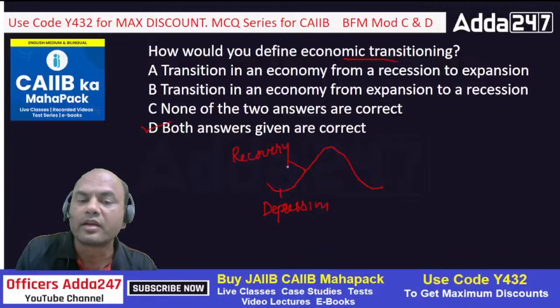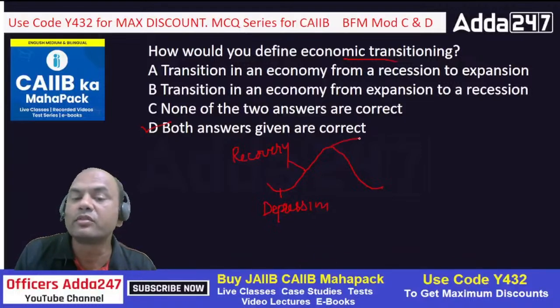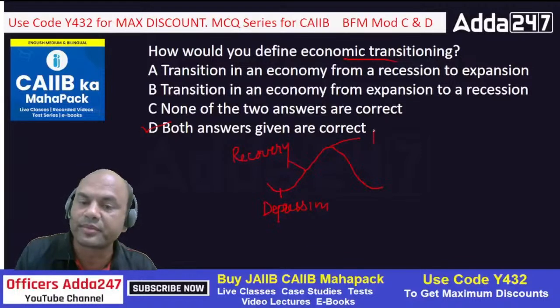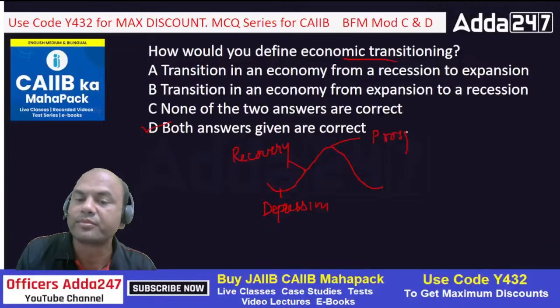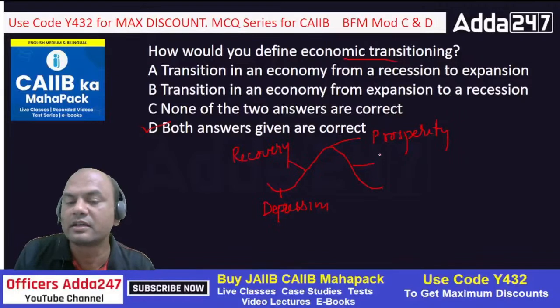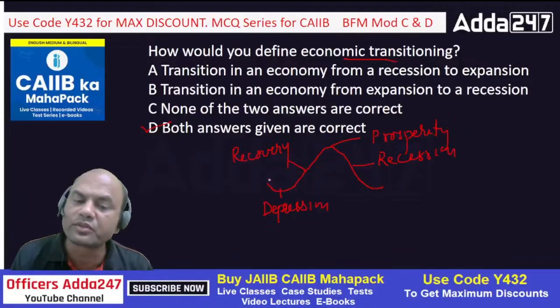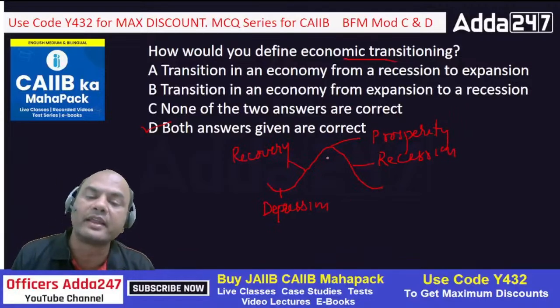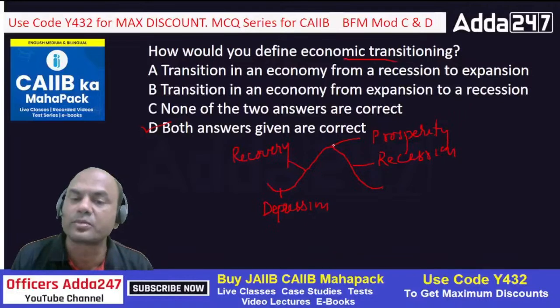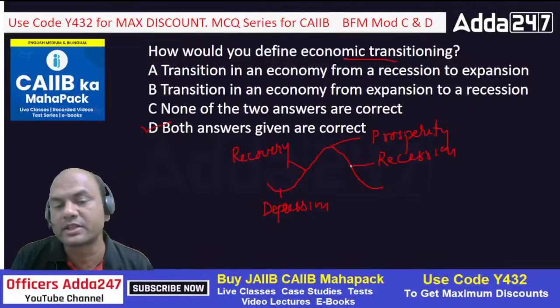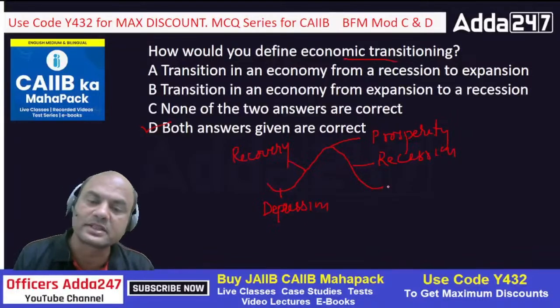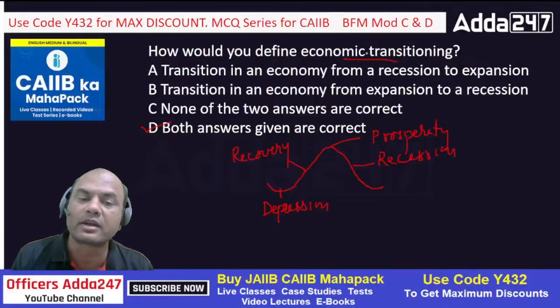Then after recovery, what do we have? We have this prosperity, right? Prosperity. And last one again recession. This is a recession, and from recession again the same thing happens, means it moves to depression. Then again this goes on and on and on. And this change from recession to prosperity, or prosperity to recession, recession to depression, these are known as economic transitions.